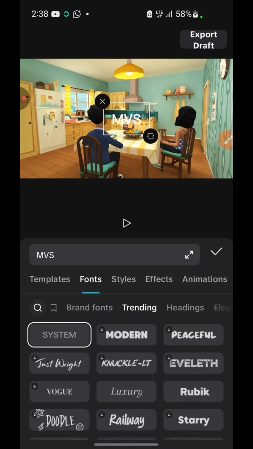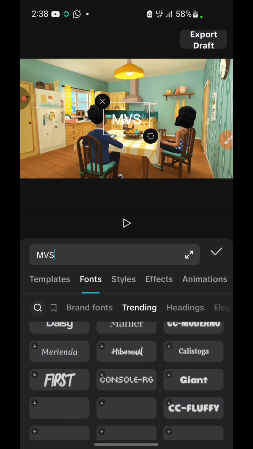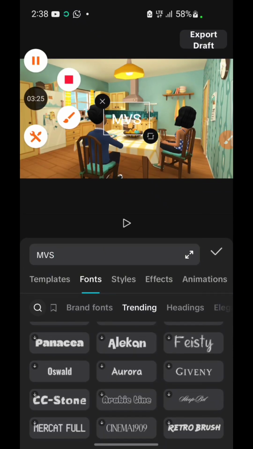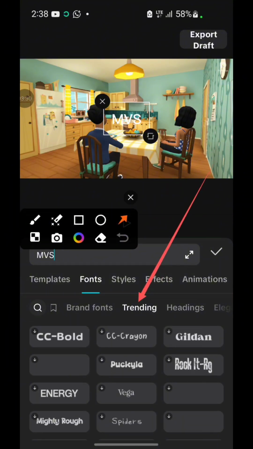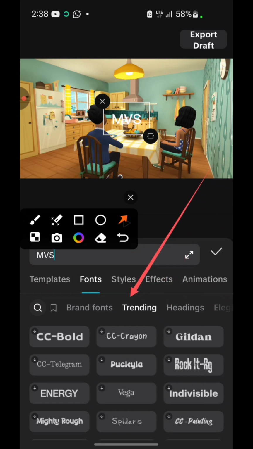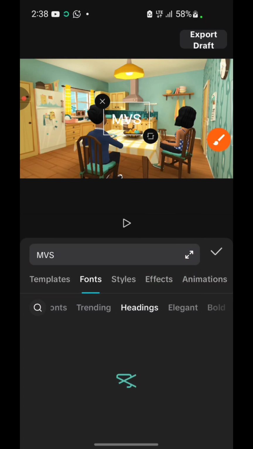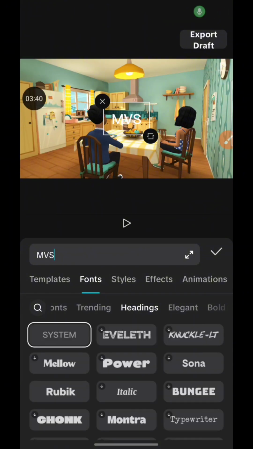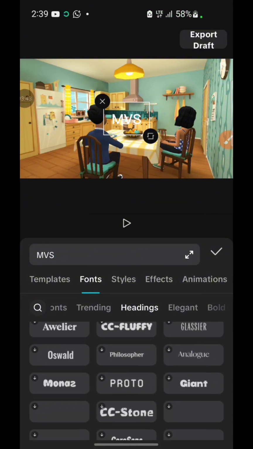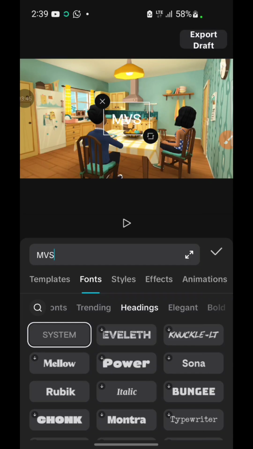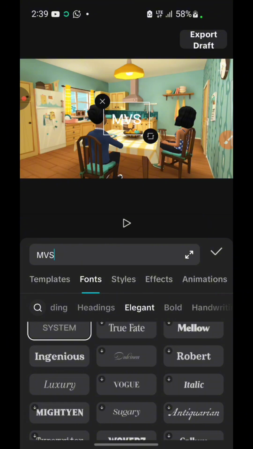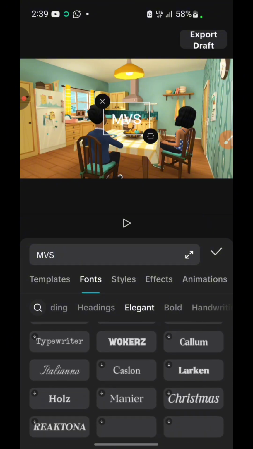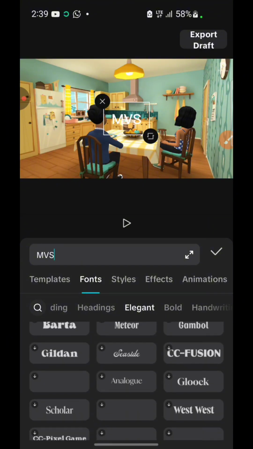So let me just take my time and find a font. If I'm not seeing any font from this category, I can as well come to heading. I'll click on heading. I'll just pick a font. Just go ahead and pick any font that you think will work for you. There are a majority of these fonts, so I'll go to elegance and try to get a font.